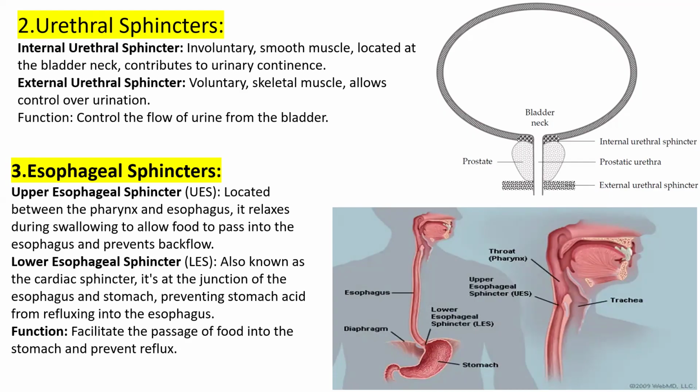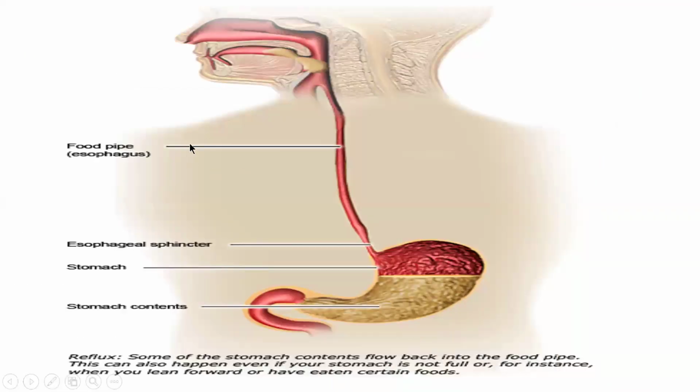So it prevents reflux. Let me show you the diagram, and afterward I will explain. This is the food pipe, the esophagus, and there is the lower esophageal sphincter. If some reflux takes place when you consume food, the food can reverse back into your esophagus. That is called reflux. Reflux means some amount of acidic food enters your esophagus.